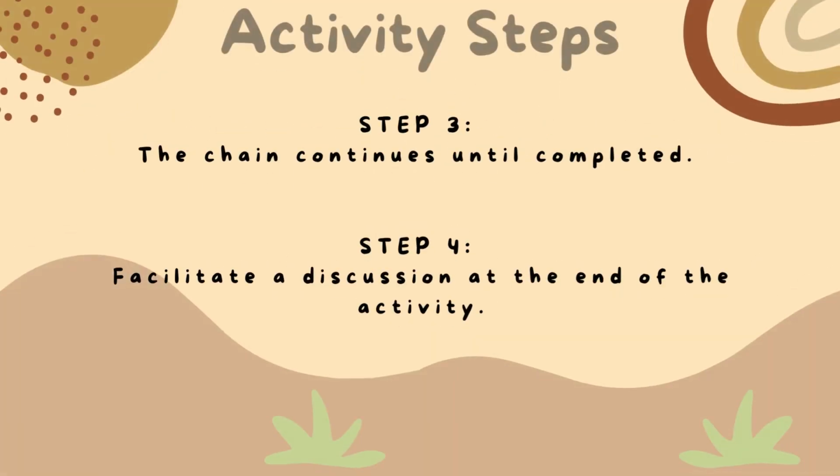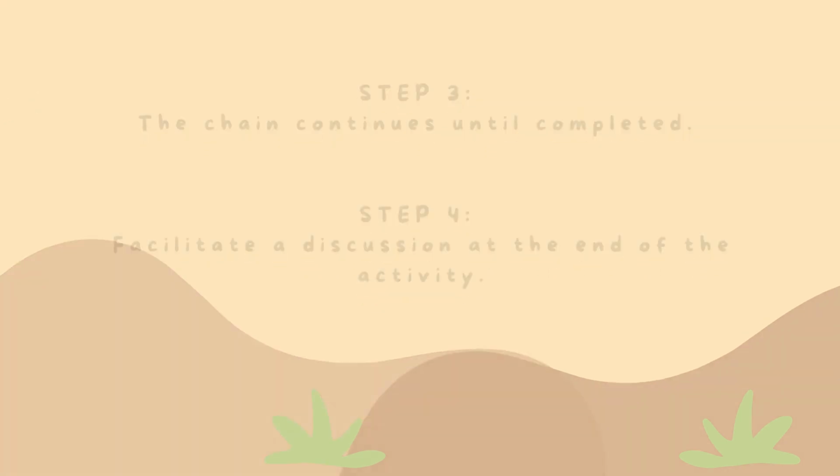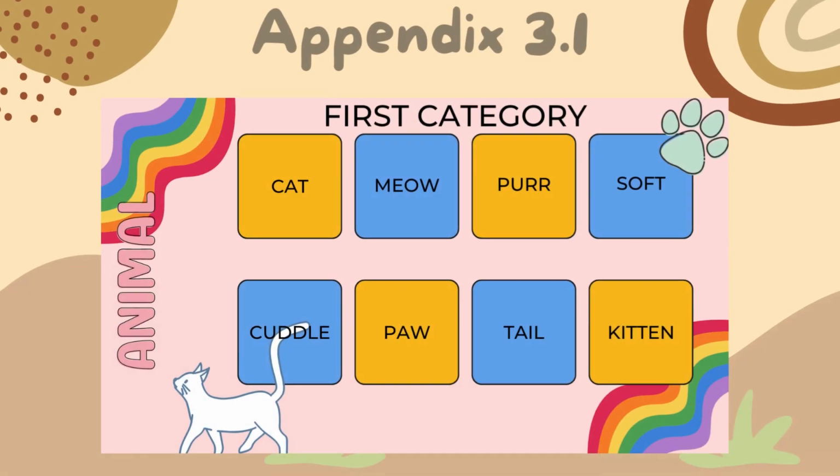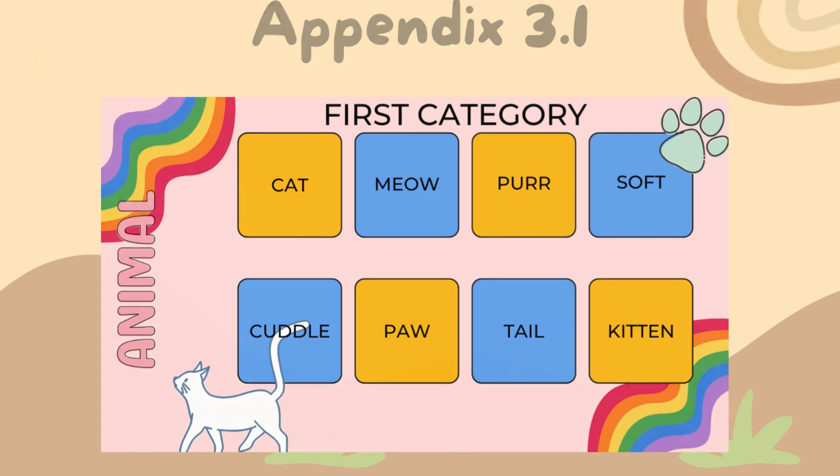Step 3. The chain continues until all pupils have contributed multiple words or until a designated time limit is reached. Step 4. Facilitate a discussion at the end of the activity, allowing the groups to share the word chains they created. Encourage the pupils to reflect on the connections they made and discuss any challenges they encountered. Here's an example of a word chain. If the first pupil says cat, the second pupil might say meow, and then the next one might say purr, soft, cuddle, paw, tail, and the last one might say kitten.